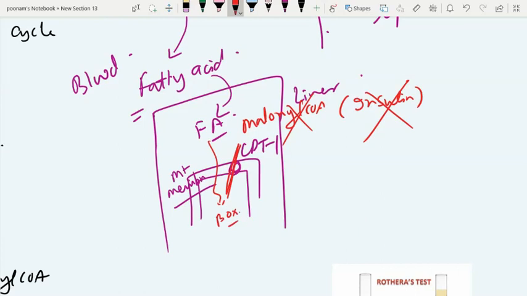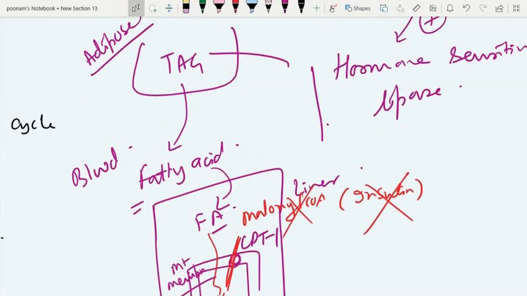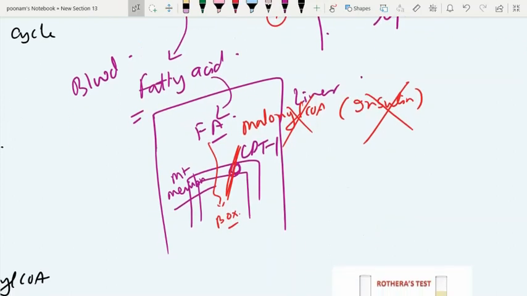So this is the second point of regulation, where insulin plays an important role. Insulin produces malonyl-CoA that does not allow the fatty acid to enter the matrix. But in lack of insulin, when malonyl-CoA is not there, fatty acid starts entering the mitochondrial matrix. So we have the first level of regulation of ketogenesis at the level of hormone sensitive lipase, and the second level at the CPT1 level, where malonyl-CoA is by default blocking CPT1, and in lack of insulin that block is abolished, and fatty acid enters the mitochondrial matrix for beta oxidation.